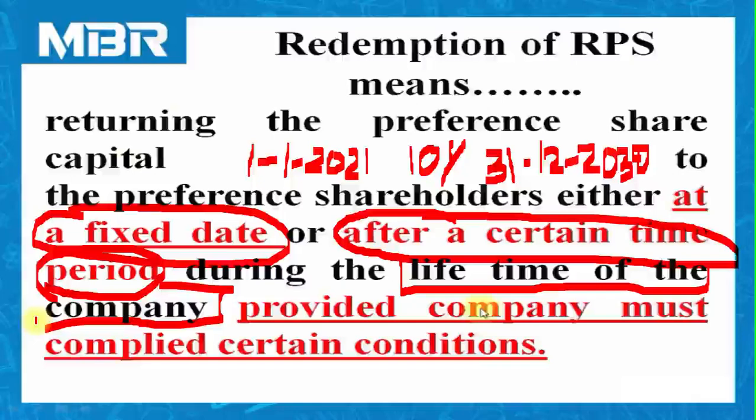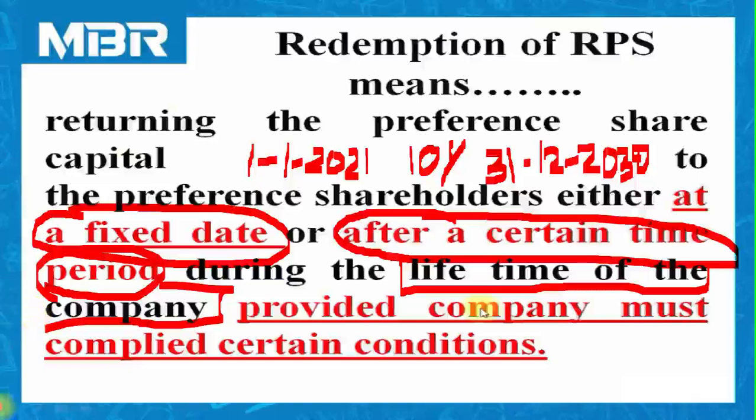Once the period is over, automatically the company is liable to return the amount to RPS holders. For all other share capital, the company is required to return the amount only in case of liquidation, that is winding up of the business or shut down of the business. But a company can redeem redeemable preference shares during its life.